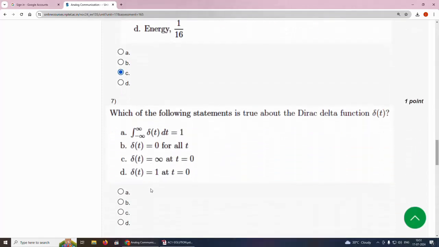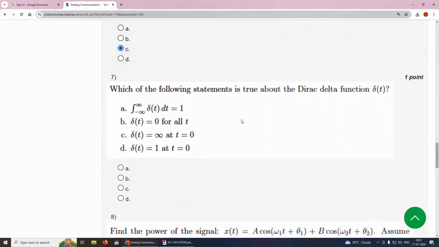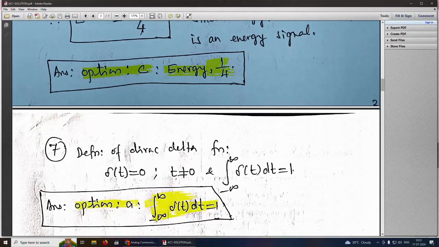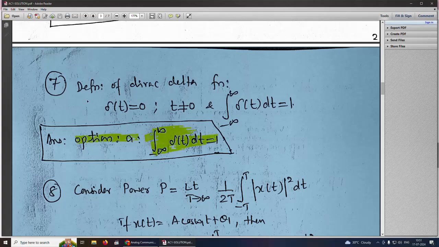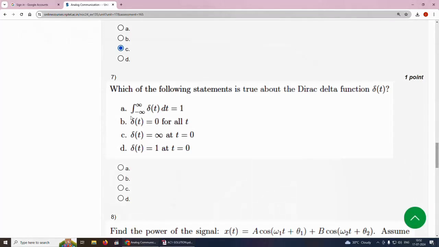Seventh question. Which of the following statements is true about Dirac delta function? We will see the solution. The definition of Dirac delta function: delta t equals 0 for t not equal to 0, and the integration from minus infinity to plus infinity of delta t dt should be equal to 1. So the answer is option A. Option A, integration from minus infinity to infinity of delta t with respect to t is equal to 1.